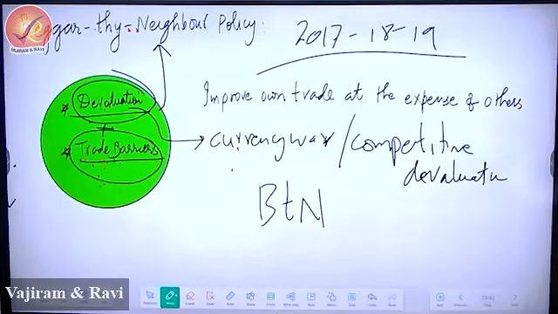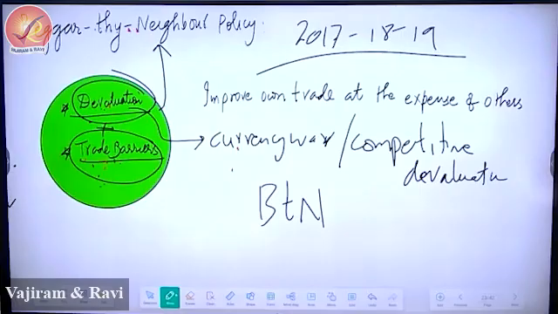It is of two types, tariff and non-tariff barrier. Excessive use of trade barrier. Please write excessive use of trade barrier. Excessive use of trade barrier is called as trade war.